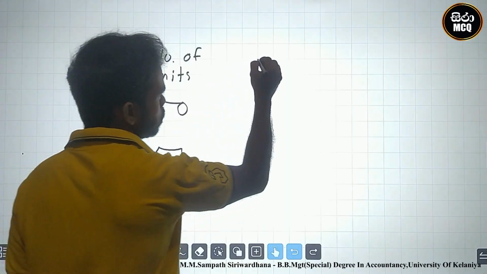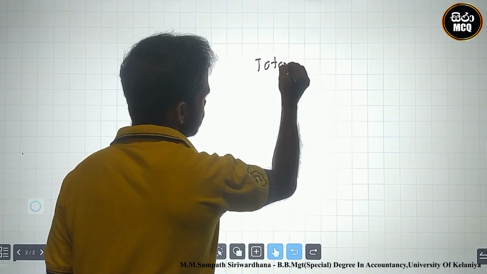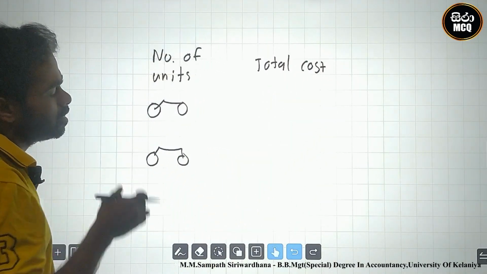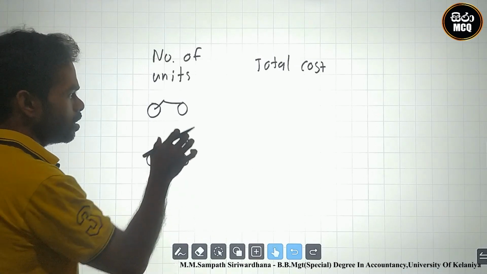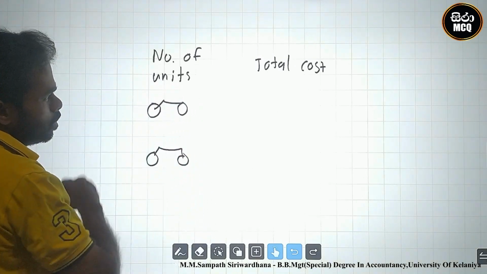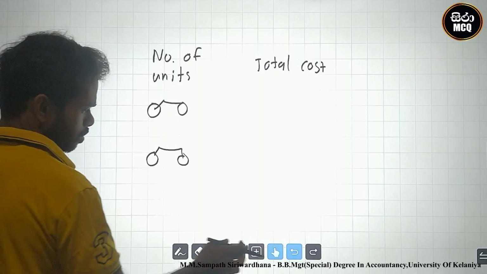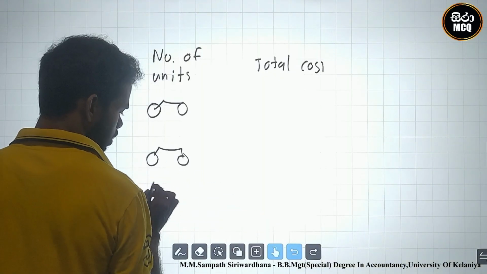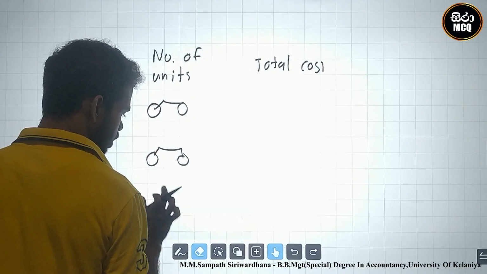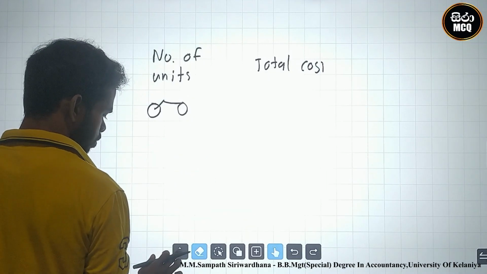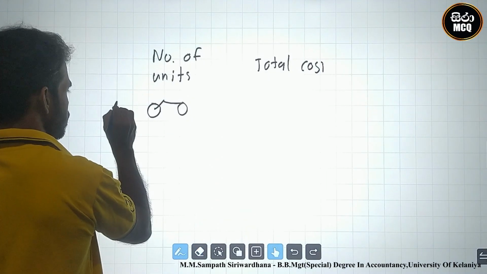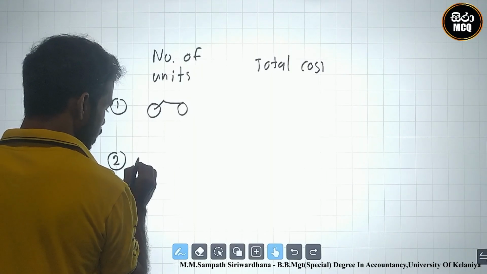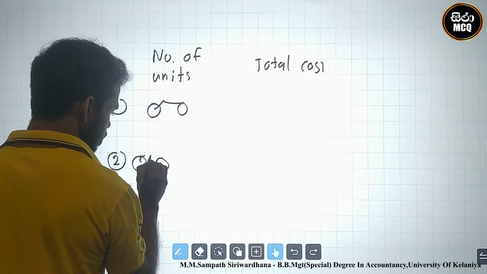This is the total cost. How can we identify the variable cost? Look here, the number of units, there are one bicycle, there are 2 bicycles. How can we identify there are 2 bicycles?